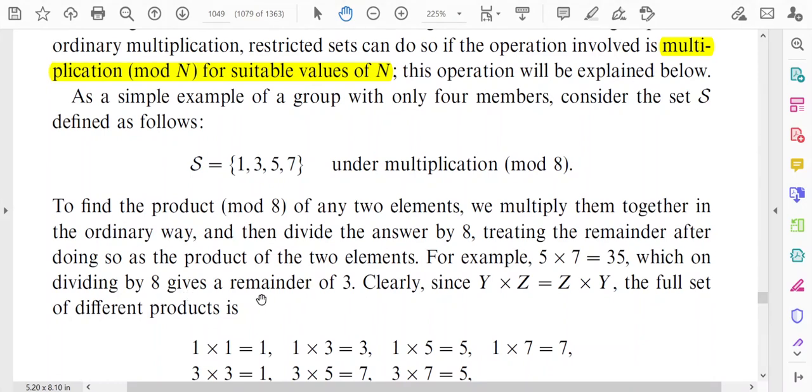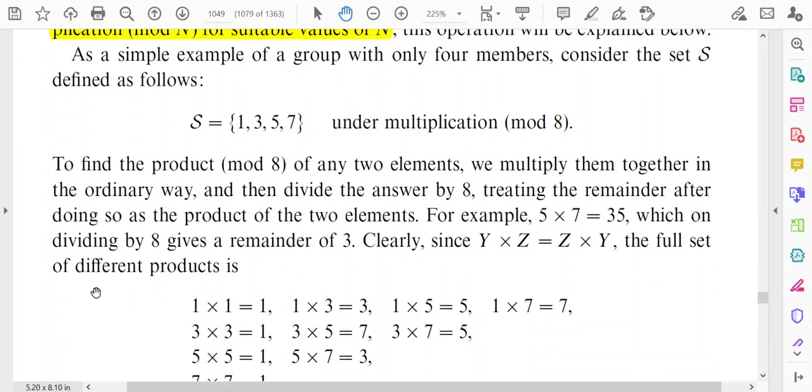After the division we obtain the remainder 3. So 3 is the ultimate product after the multiplication mod 8. Clearly, y into z is equal to z into y holds for this group.